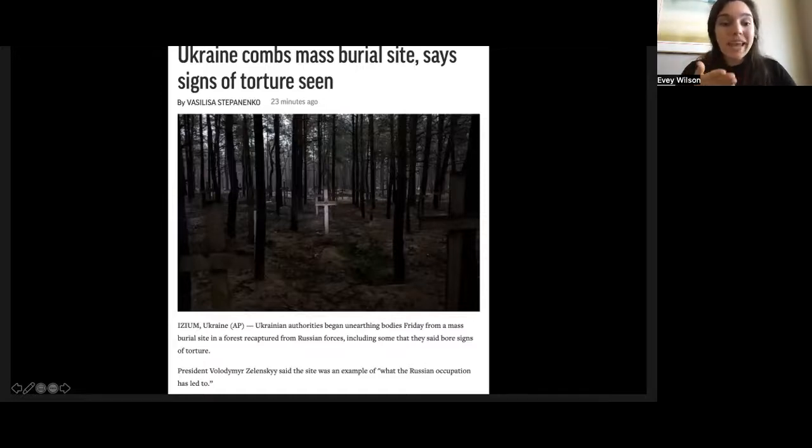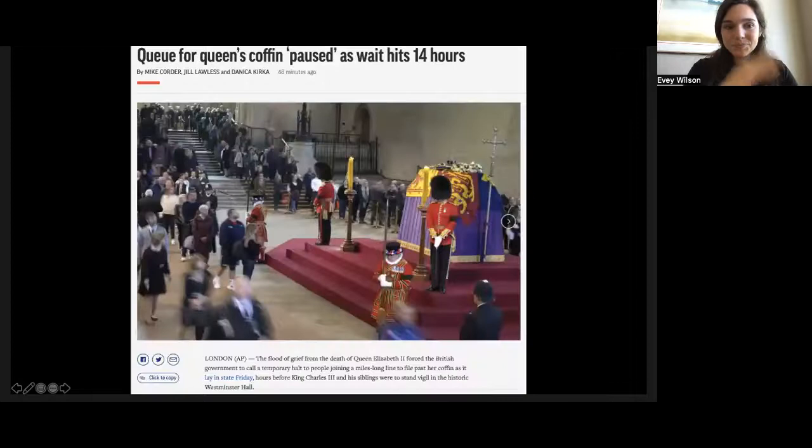Ukrainian authorities began unearthing bodies Friday from a mass burial site in a forest recaptured from Russian forces, including some that they said bore signs of torture. Okay, who? Ukrainian authorities did what? Began unearthing bodies Friday from a mass burial. Began unearthing bodies when? Friday. Where? From a mass burial site in a forest recaptured by Russian forces. Why does it matter? It matters because some of them bore signs of torture, which is indicative of a larger issue, right? Perfect.